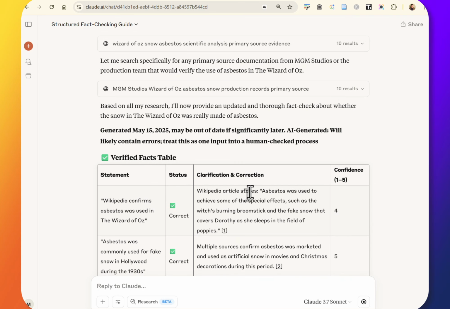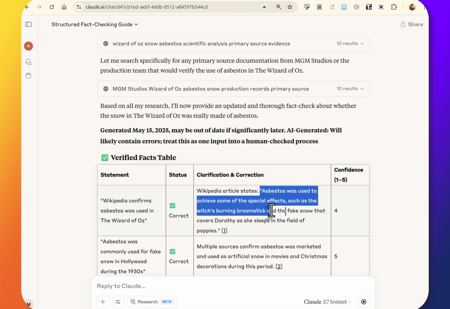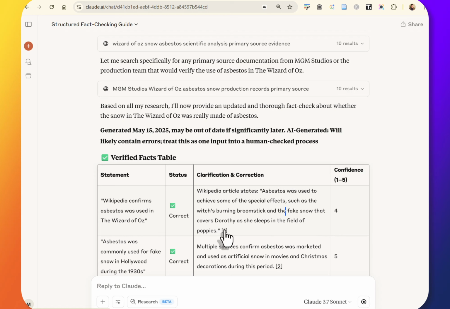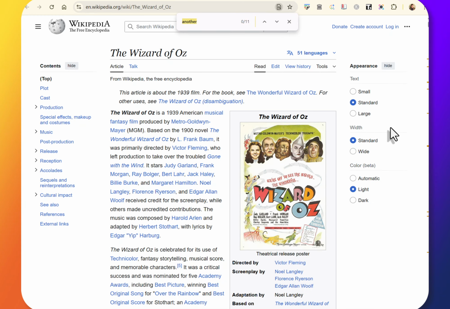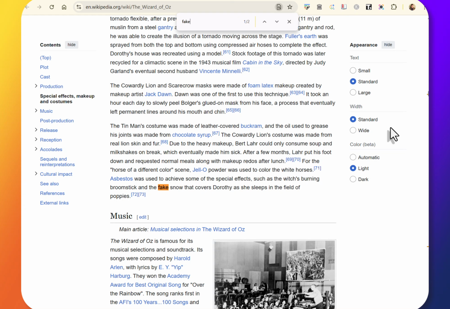And what do we see now? We see Wikipedia confirms asbestos was used. Asbestos, some of the effects. Dorothy as she sleeps in the poppies. Okay, Wikipedia. Wikipedia can be useful. We've got some sources here.